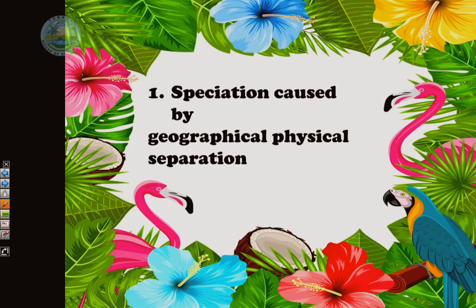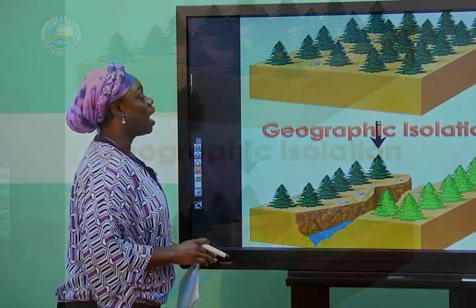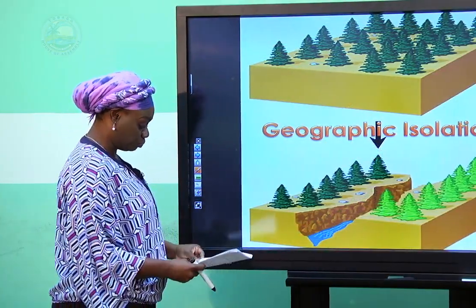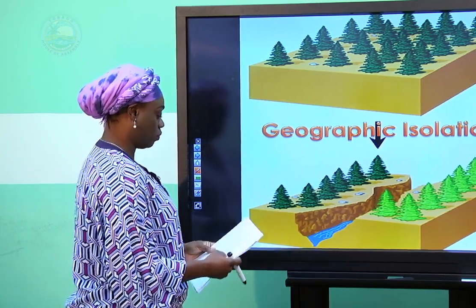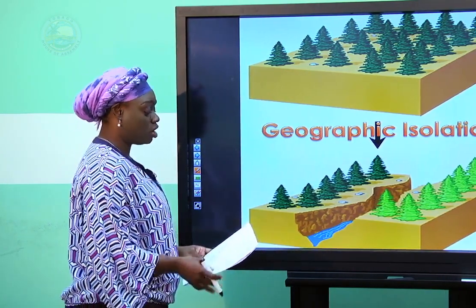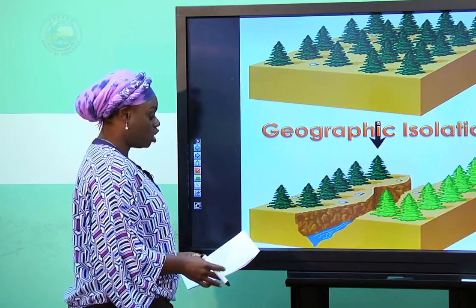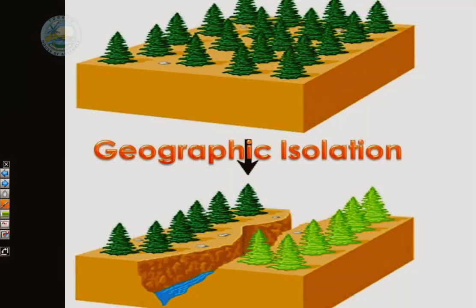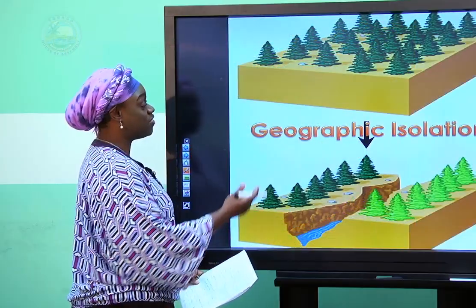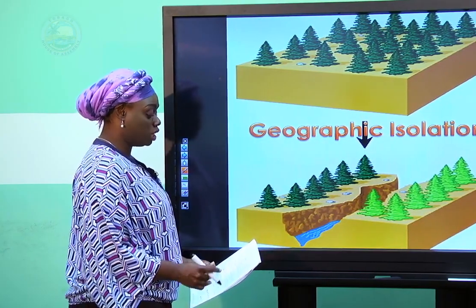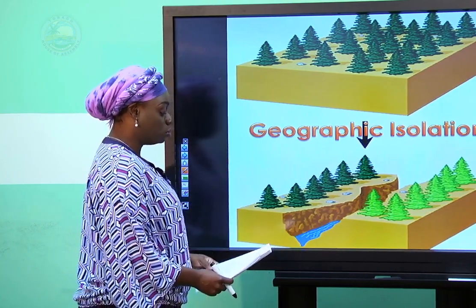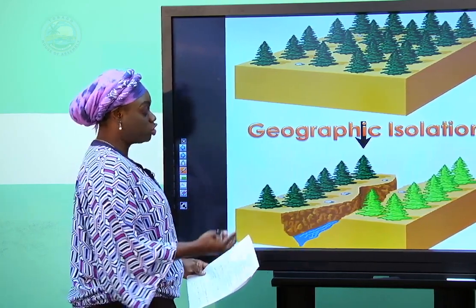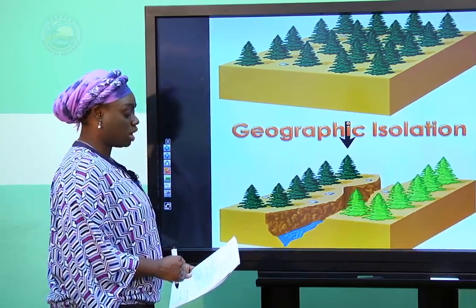Speciation can be caused by one of 2 things: geographical or physical separation. And by that we mean, for example, you can have a physical barrier, example mountains or rivers, or even a whole island, which over time create a physical barrier separating organisms, which over time produce their own variants, which no longer resemble the original ancestor.